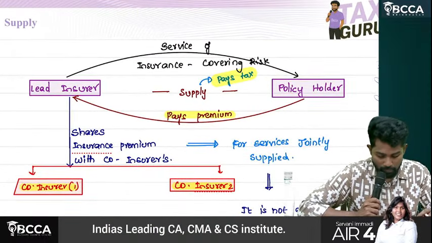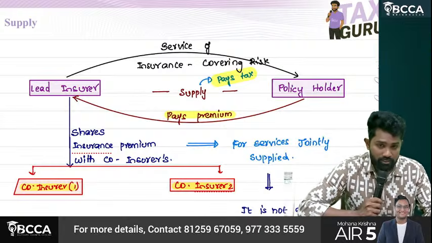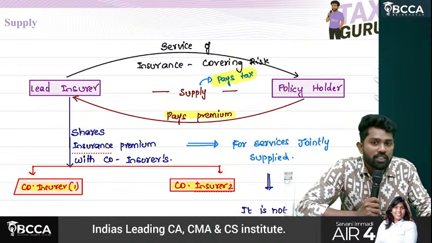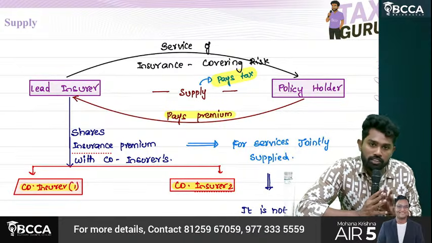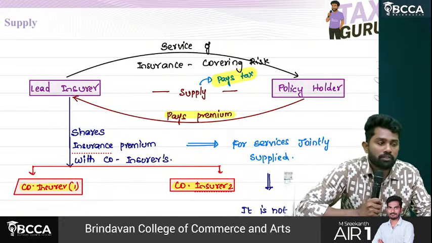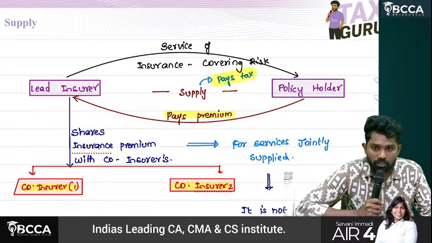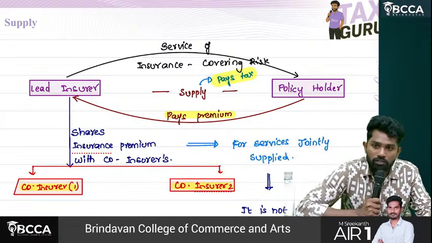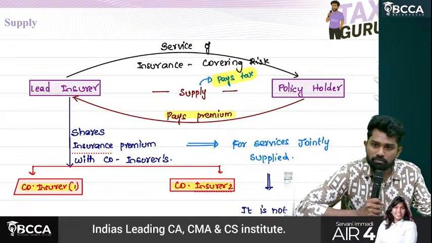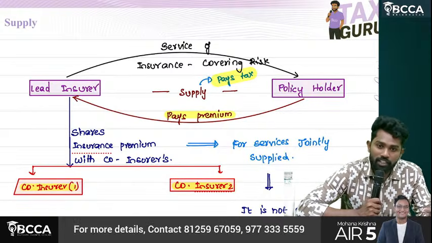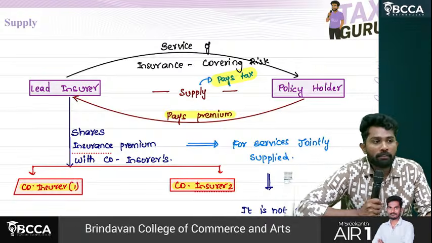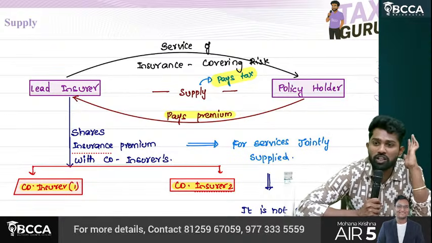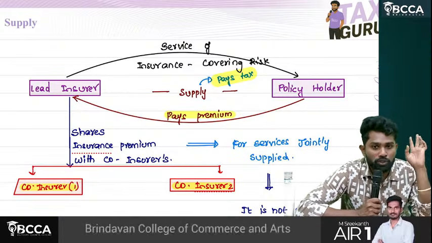Next one is what? Co-insurance. What does co-insurance mean? See, sir, let's say Reliance has the largest refinery in India to process crude oil. They'll import crude. That crude will be processed into diesel, petrol and all. So they have the biggest oil refinery, which is worth lakhs of crores. Now insurance is being taken for that particular refinery of Reliance. HDFC insurance people went and got shocked looking at its value, because the plant is worth 2 lakh crores.